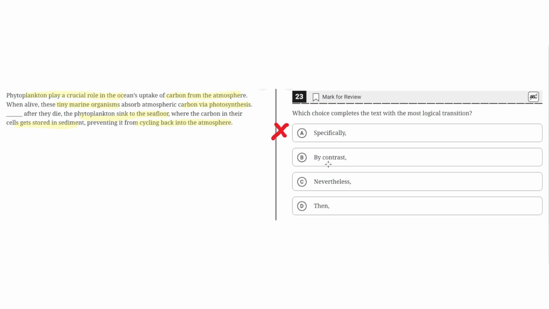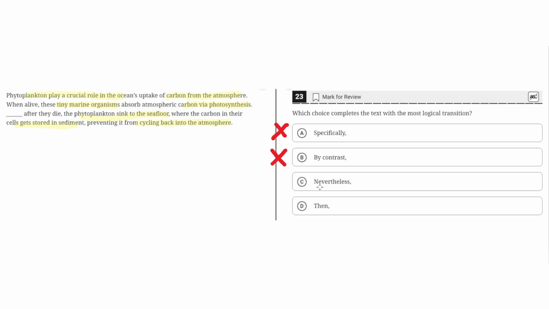B. By contrast. This is incorrect because by contrast implies that there is a difference between these two sentences that this third sentence will highlight, but this is not the case because the two sentences are focused on the same topic, which is how phytoplankton play a crucial role in the ocean's uptake of carbon from the atmosphere, and they do this both when alive and when they are dead. So there is no contrast here, and therefore B is incorrect.